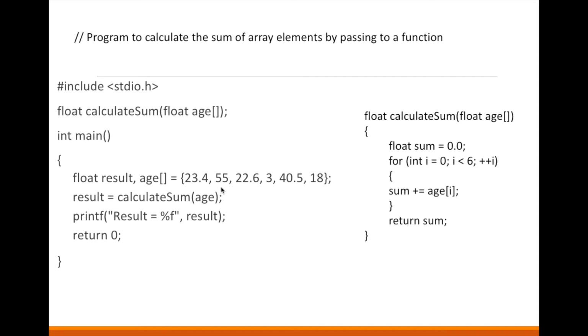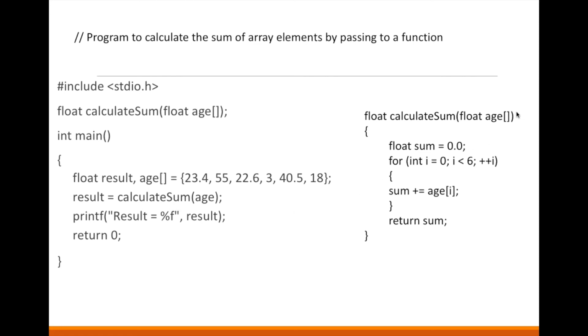Now the calling type is with return, yes, because the return value will be stored in result, and with argument we are passing the argument age, that is a float array. So this array will be copied into this age, or we can say the dummy argument here. This is the actual argument. Now what we are doing: sum equal to 0, we will loop from 0 up to 6 because I assume the array size is 6. We have 6 elements. Now sum equal to sum plus age of i, and sum will be returned, that will be stored in result, and we are printing result.